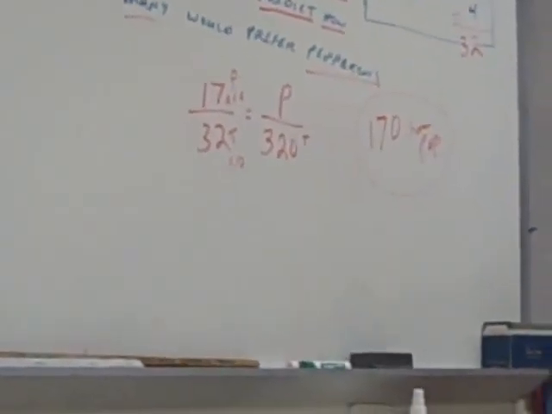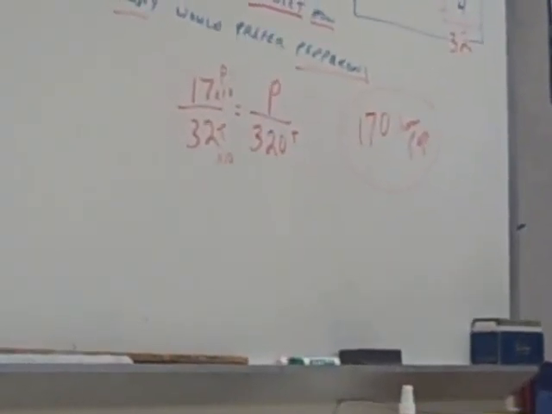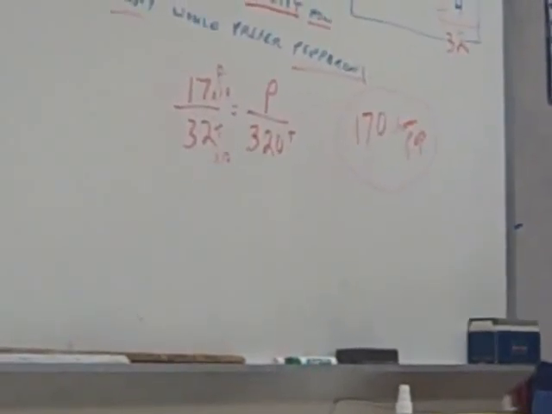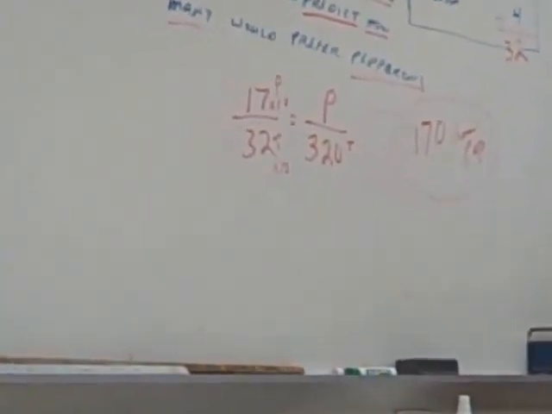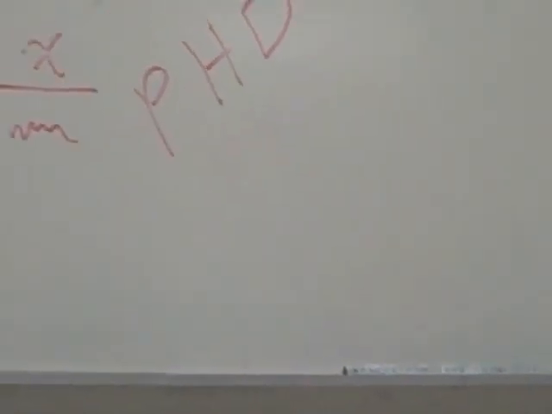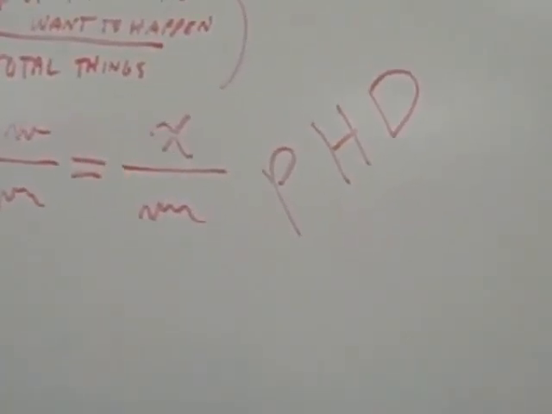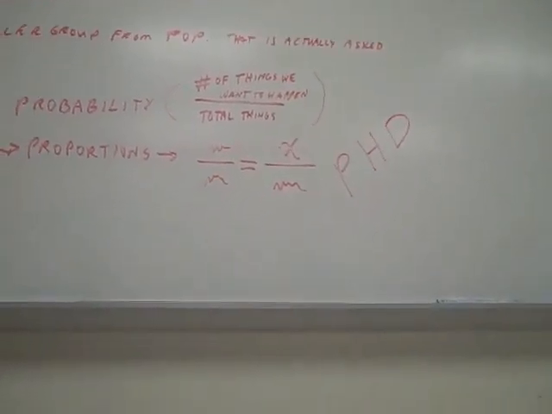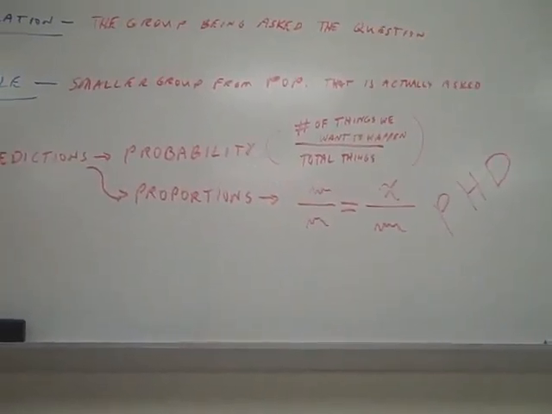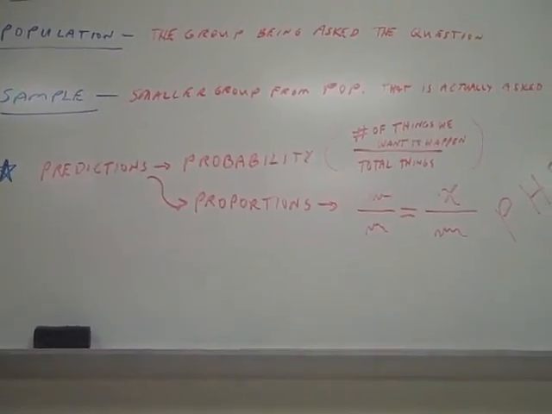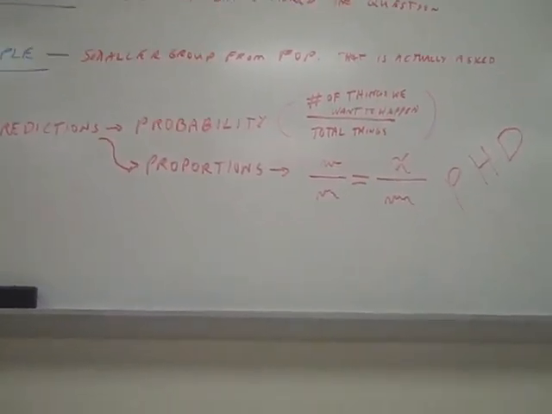And that's why the government, the magazines, the big industry that makes toilet paper, when they want to know how many people like Charmin, they do a survey. They don't ask everybody that walks in Walmart, do you like Charmin? No. They ask a sample group, then they do a proportion and predict, well, if the sample group said this, then our prediction is this many people like Charmin because it's soft when they blow their nose.